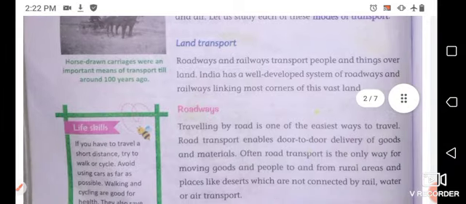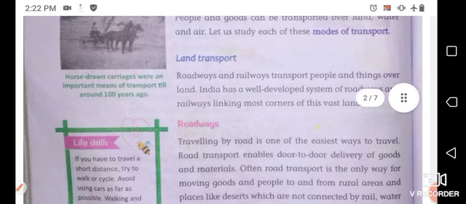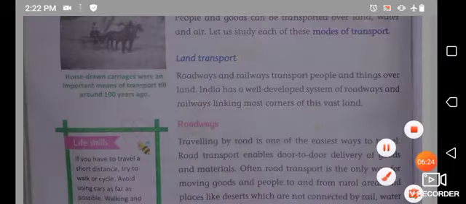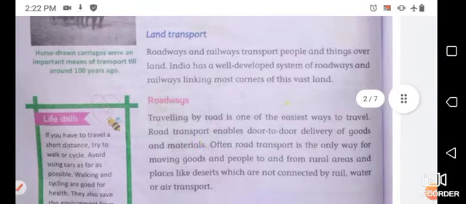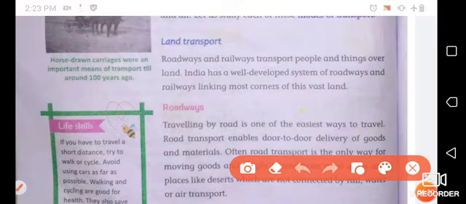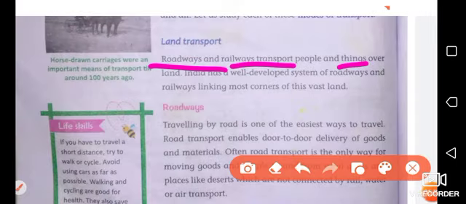So now we will read about the modes of transport. The first mode of transport is land transport. So what is land transport? Roadways and railways transport people and things over land.